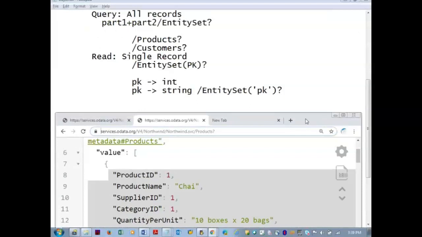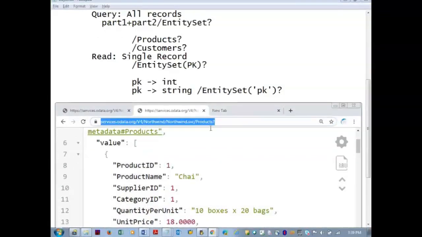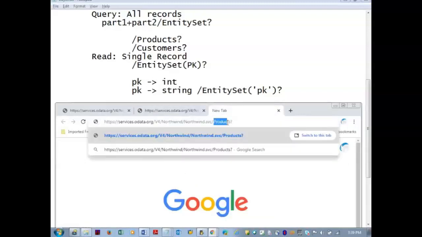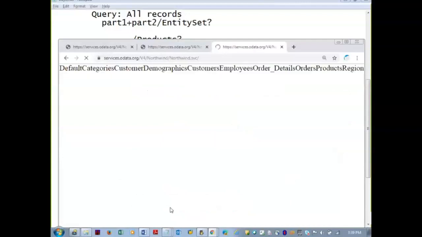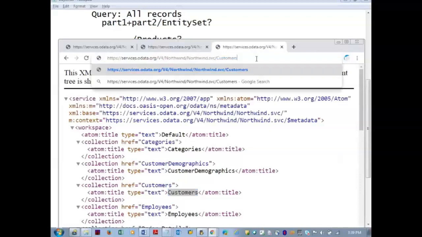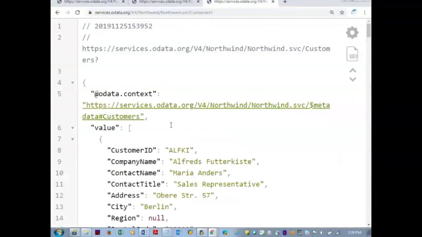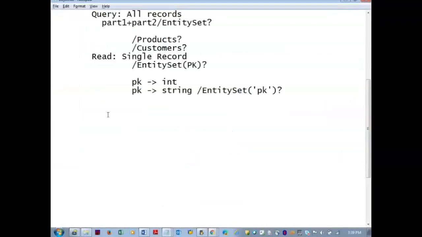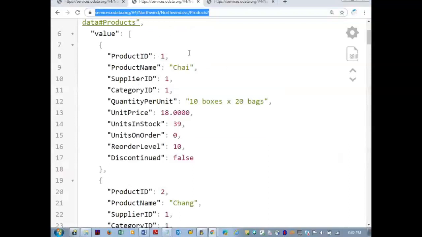So there are two entity sets. Products is there, and let me even have the customers of Northwind. Now here, primary key.